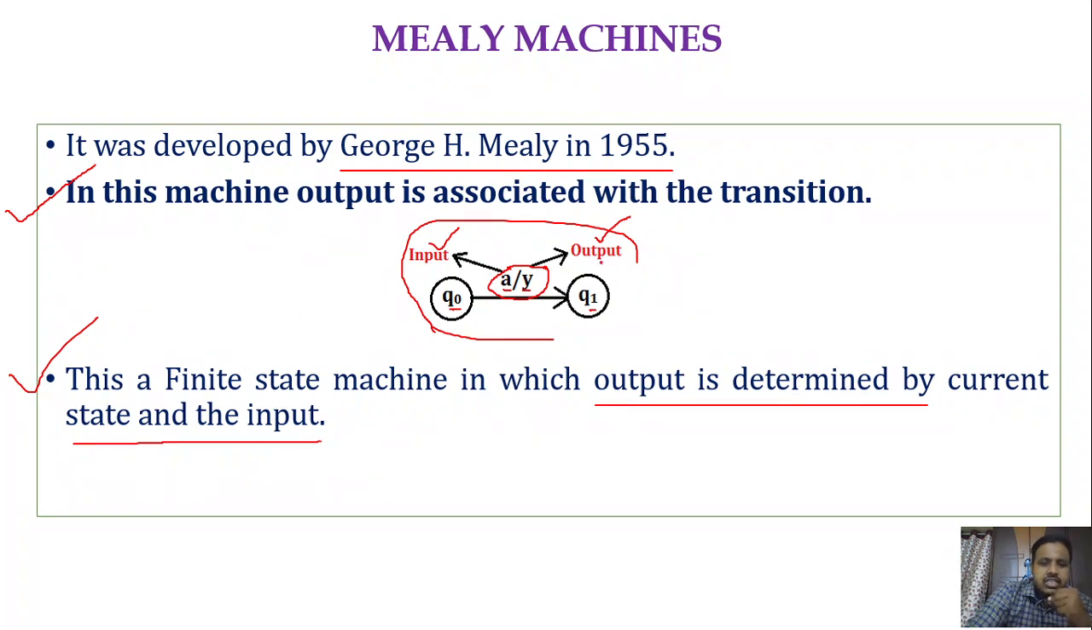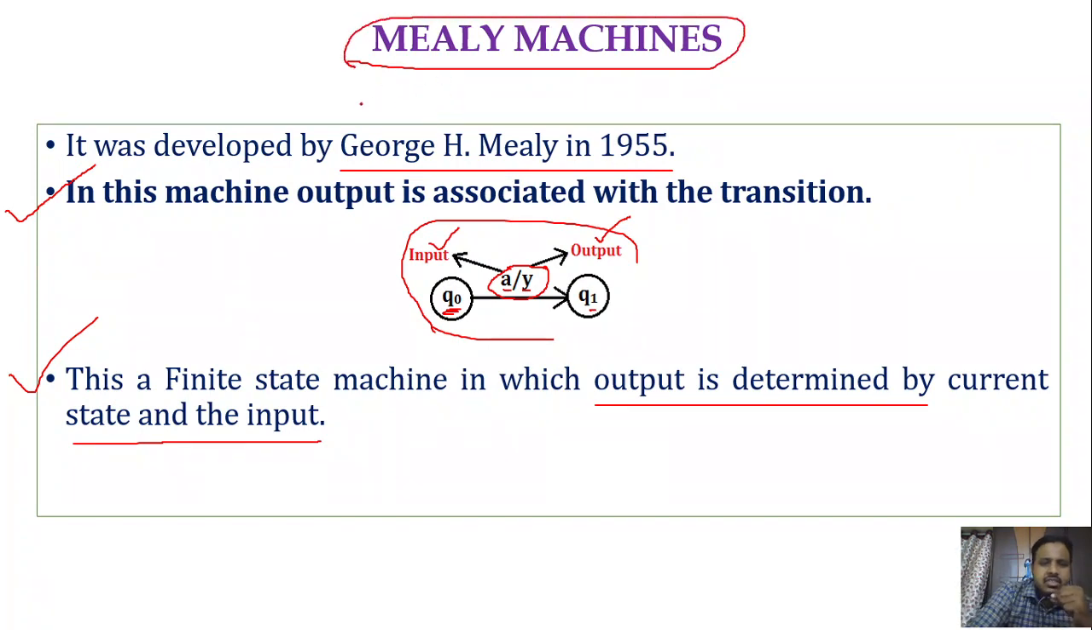So in this Mealy machine, the output is determined by the current state and current input, right? So Q naught on processing A, we are going to get an output Y and we will be moved to the state Q1. So that is the meaning. Output is determined by the current state and current input.